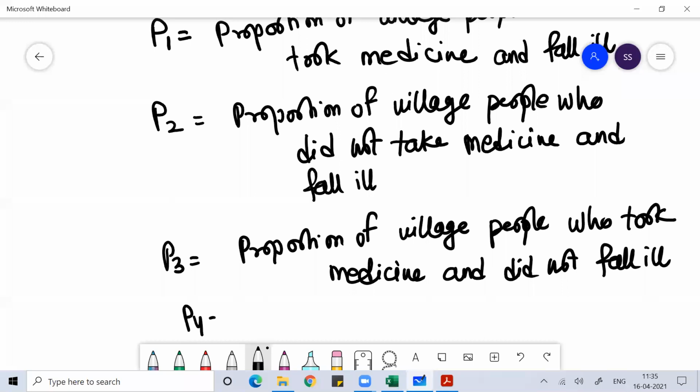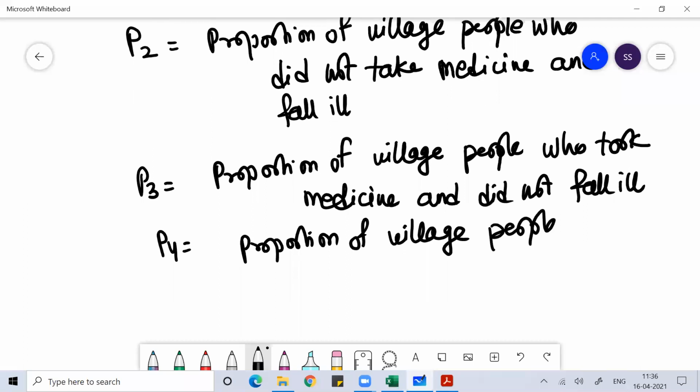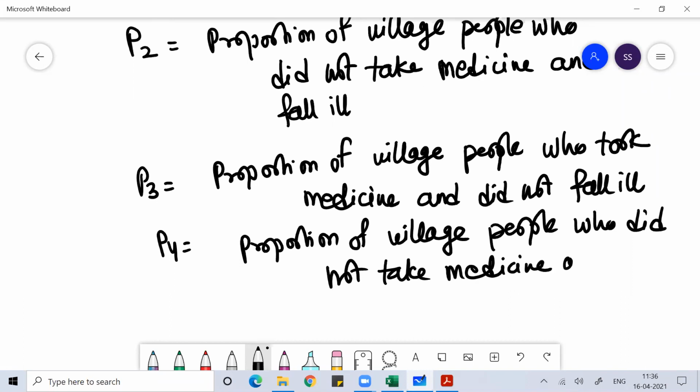And then I can define P4. P4 basically means proportion of village people who did not take medicine and did not fall ill. So I define four proportions.